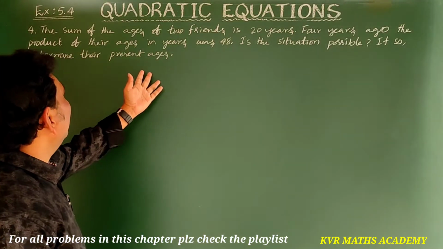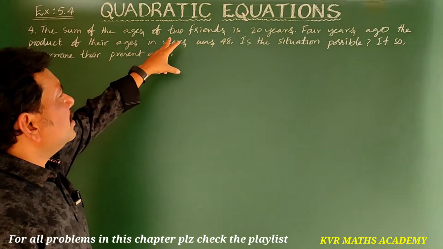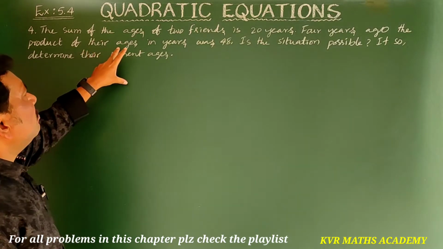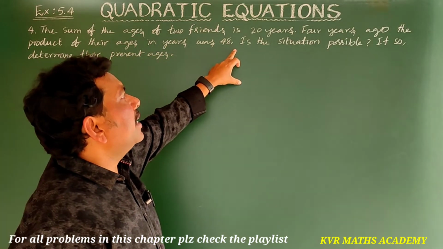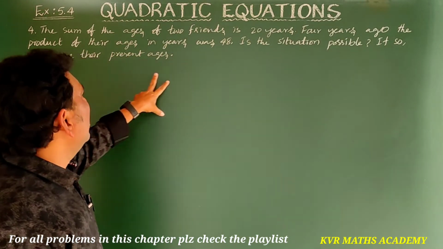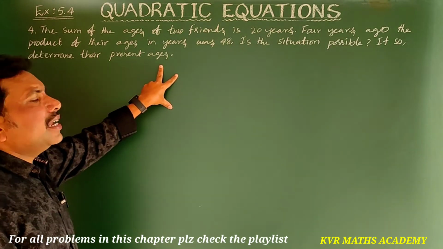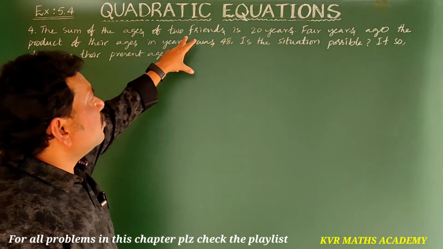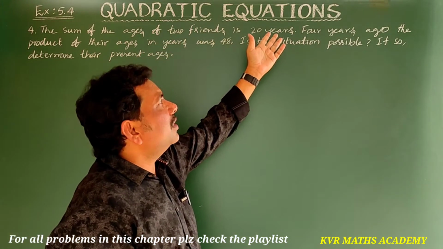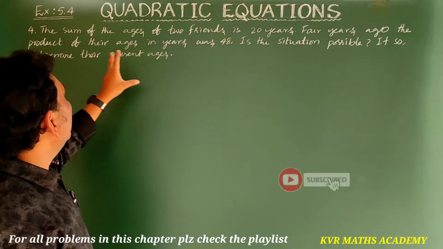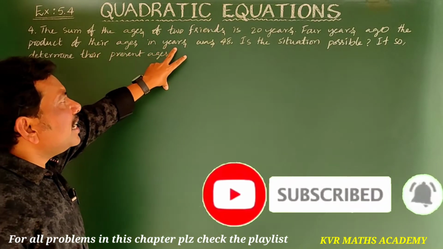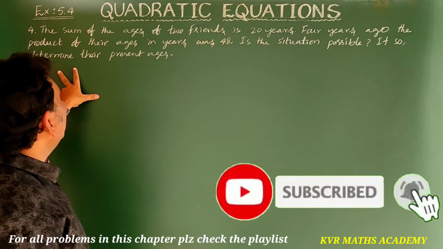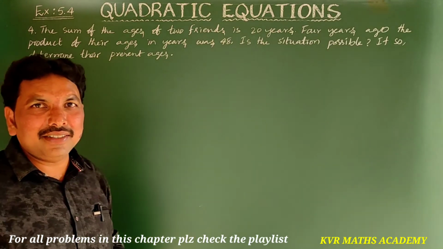Next, fourth question. The sum of the ages of two friends is 20 years. 4 years ago, the product of their ages in years was 48. Is the situation possible? If so, determine their present ages. See, the sum of the ages of two friends is 20 years. 4 years ago, the product of their ages was 48.